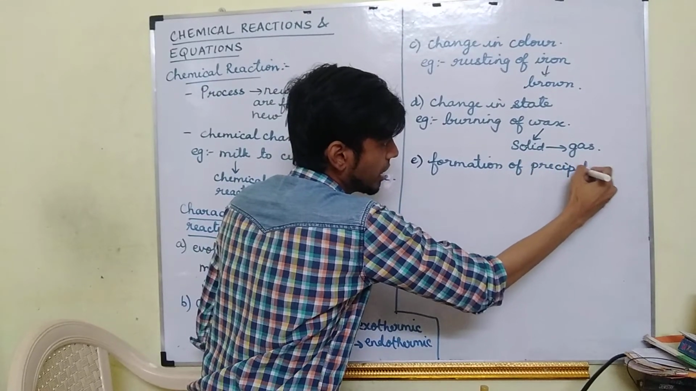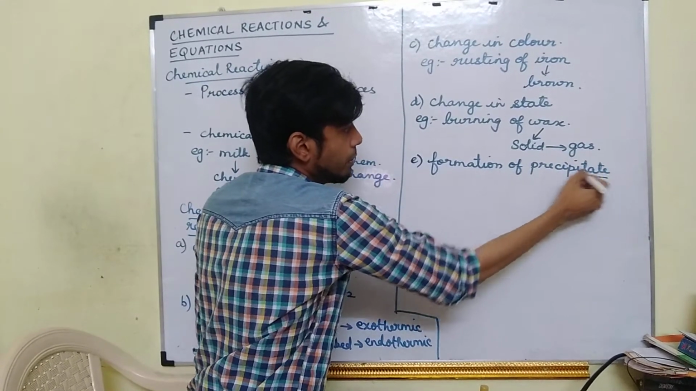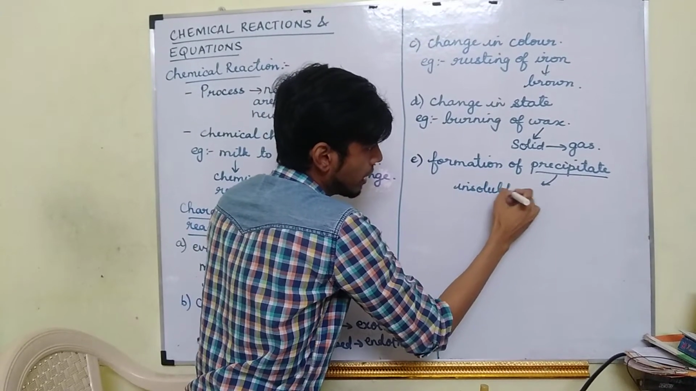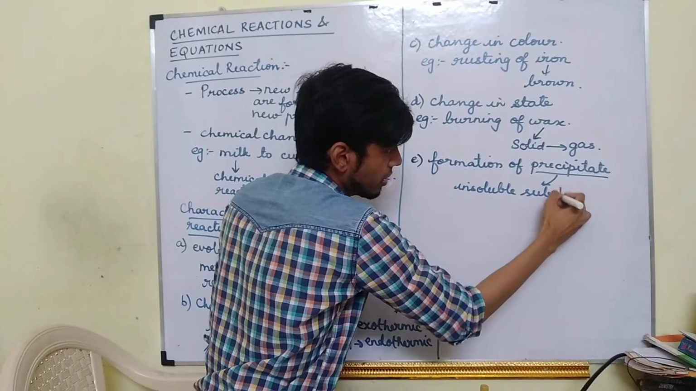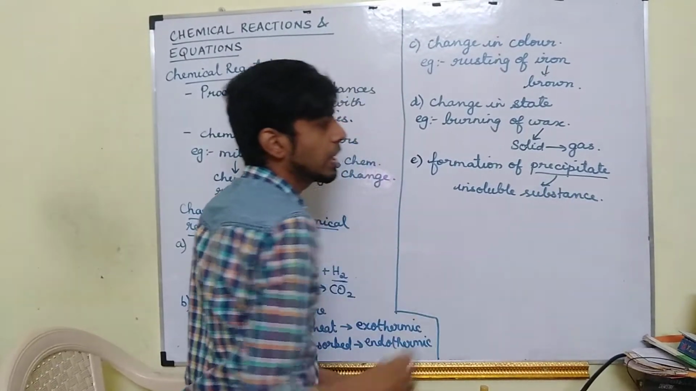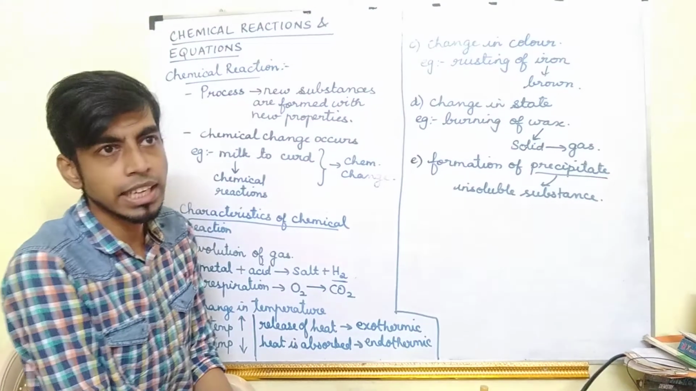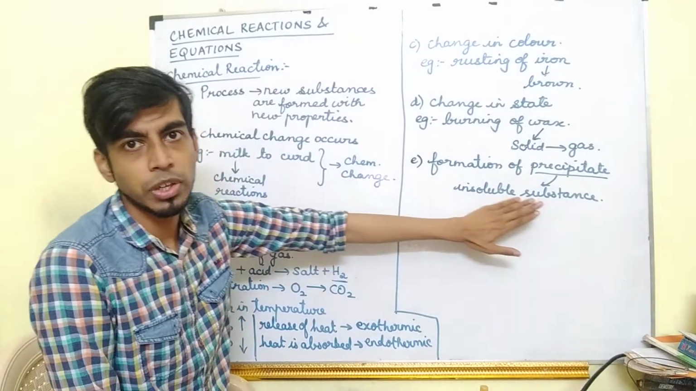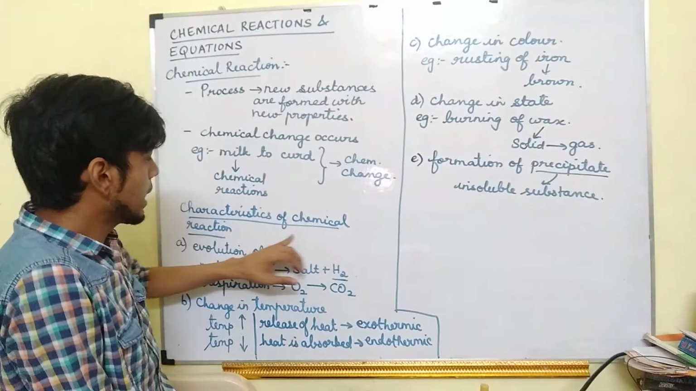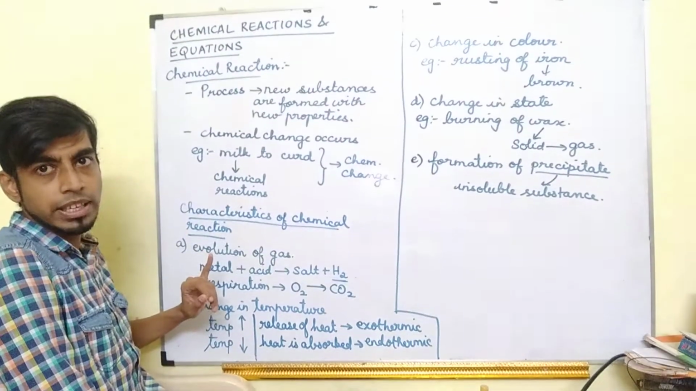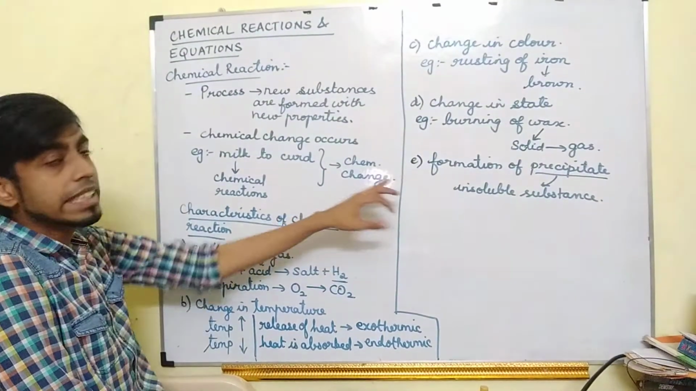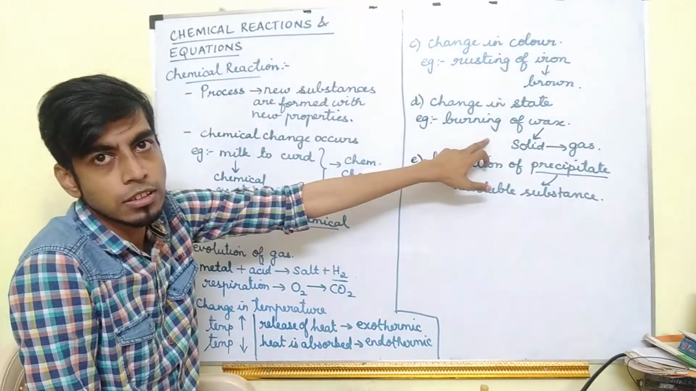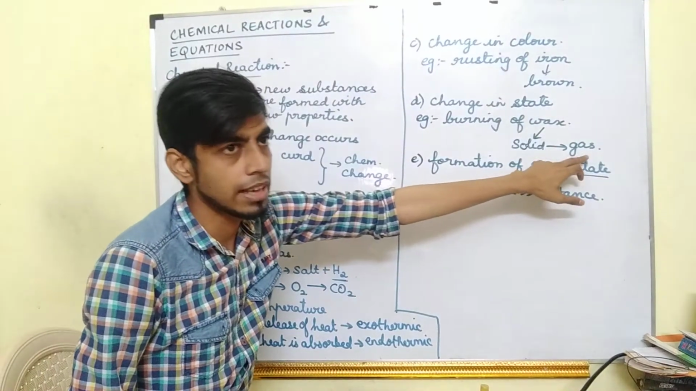Formation of precipitate. Precipitate means an insoluble substance. So whenever an insoluble substance is formed during a change, we can say that a chemical reaction has taken place. Melting the solid wax will change into liquid, but burning the solid wax will change into gas.